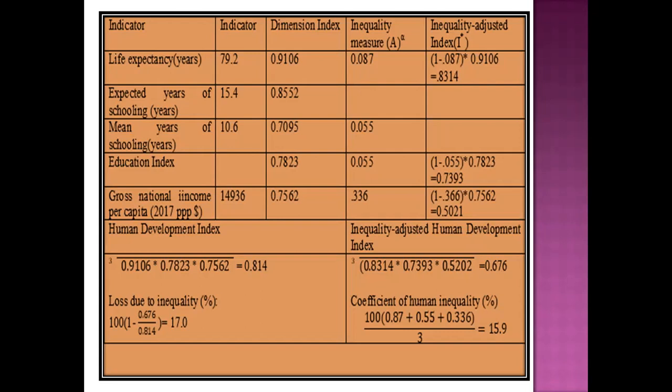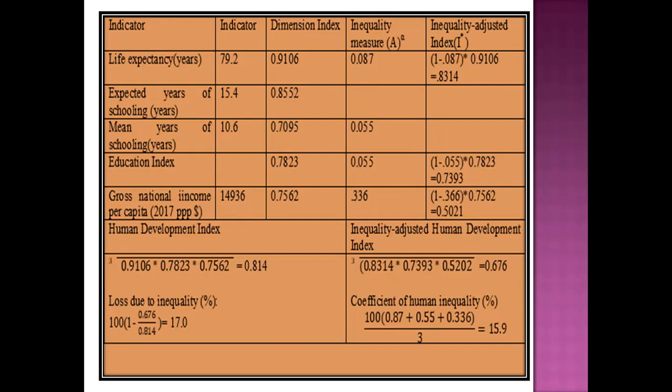country. So expected years of schooling is also very high. Mean years of schooling is very average. So you can see that the dimension index of all the indicators, such as life expectancy, education, and income, is very high. Here you can see that the per capita income in terms of dollars is 14,936, which is much higher for this hypothetical nation. So you can see the dimension index is this.